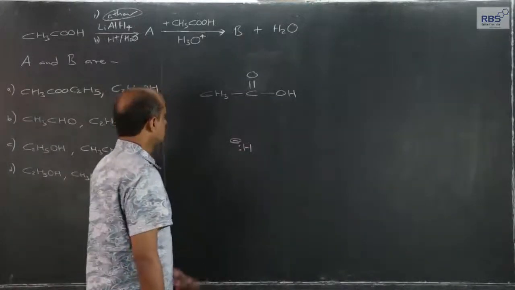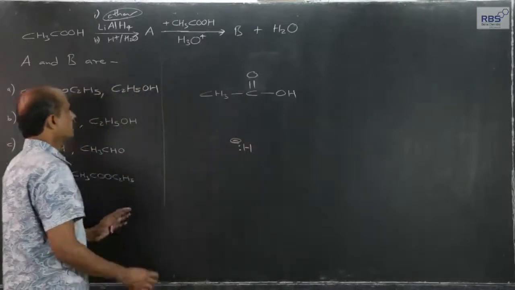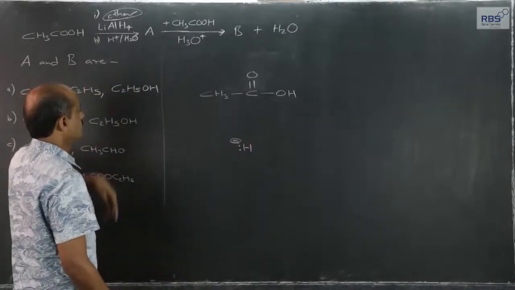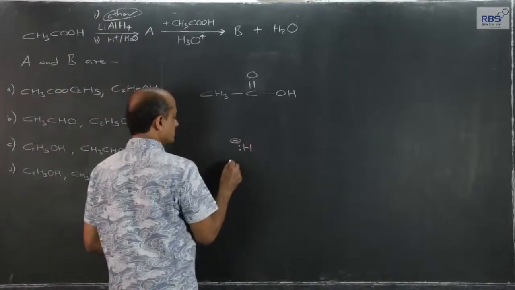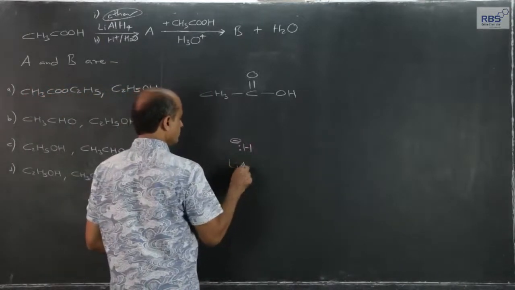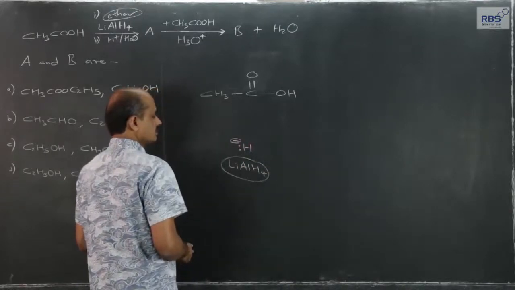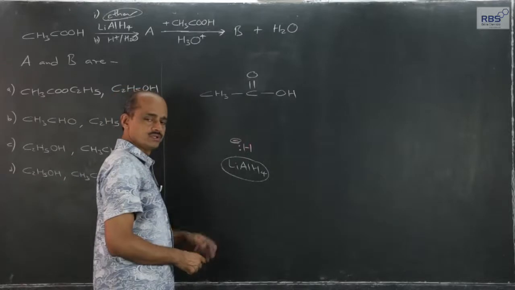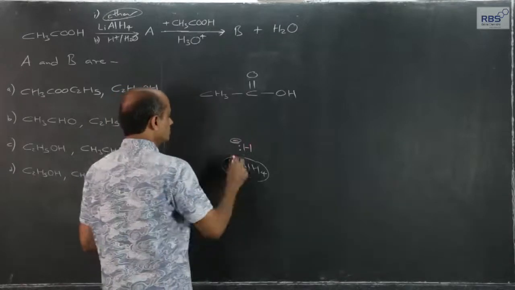Let us continue with the reaction. Just now I have told you lithium aluminum hydride in detail. So, hydride ion, H minus ion, from lithium aluminum hydride. This hydride ion can also be available from various other reagents, we will discuss that also.